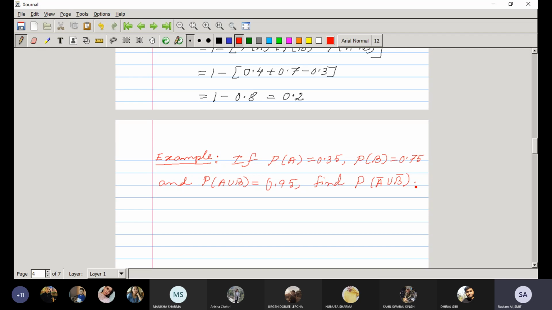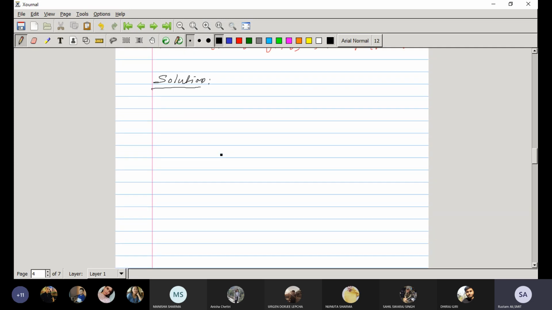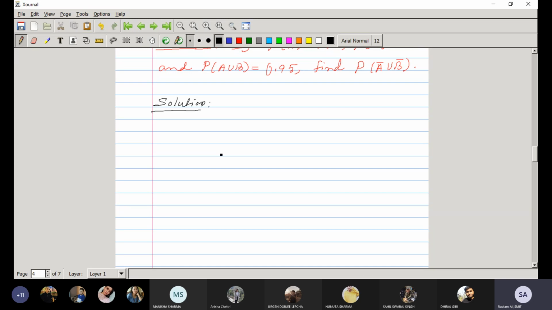Now let us try to write the solution. Again, from De Morgan's law, what we can write, probability A complement union B complement is probability A intersection B whole complement using De Morgan's law.